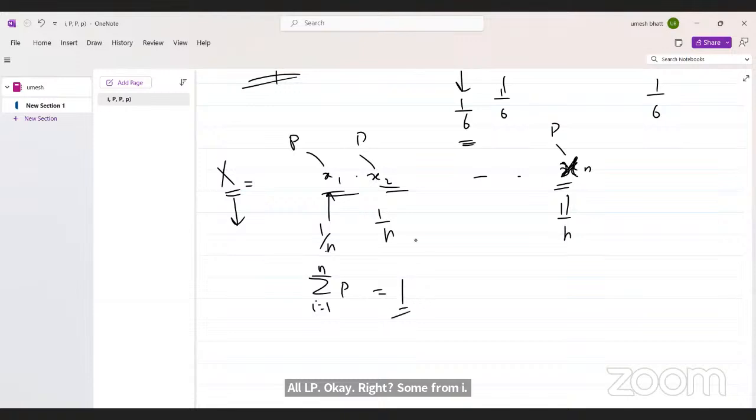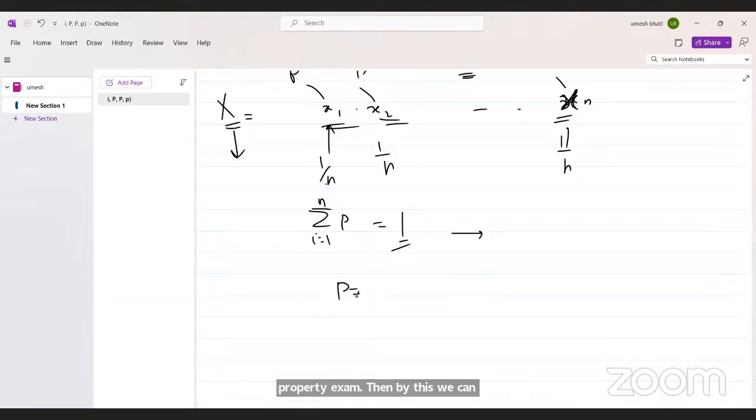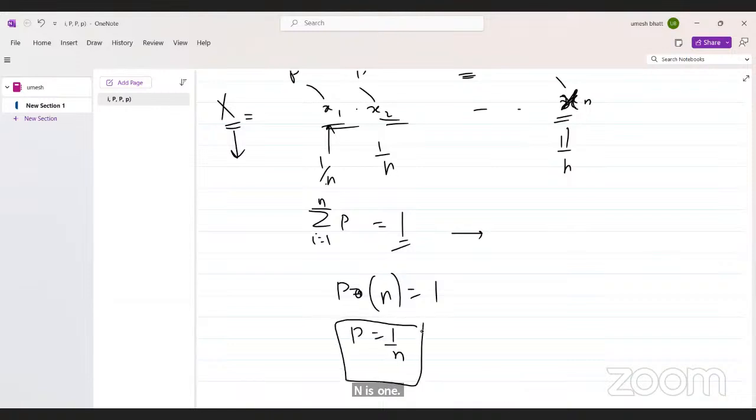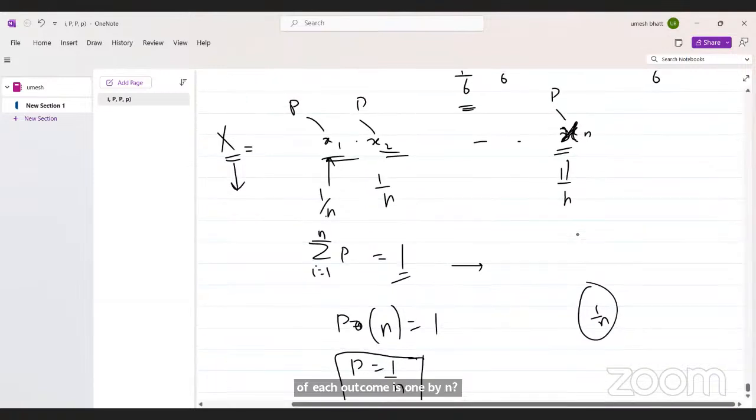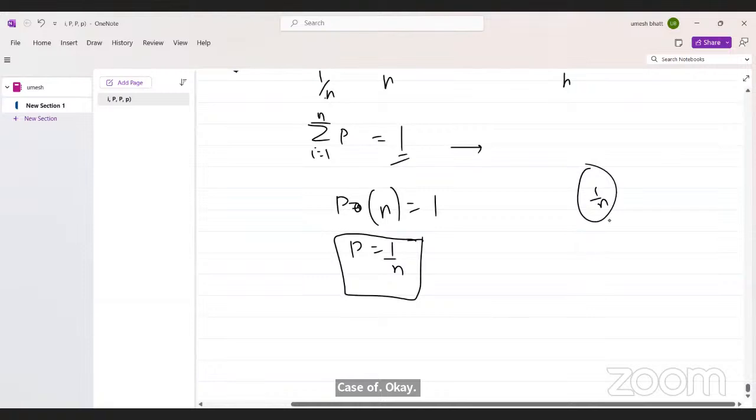We all know by the second property of the probability axioms. Then by this we can say p into n is 1. This implies p is 1 by n. If I have n outcomes, then the probability of each outcome is 1 by n in case of uniform. Which you can relate with your die case.